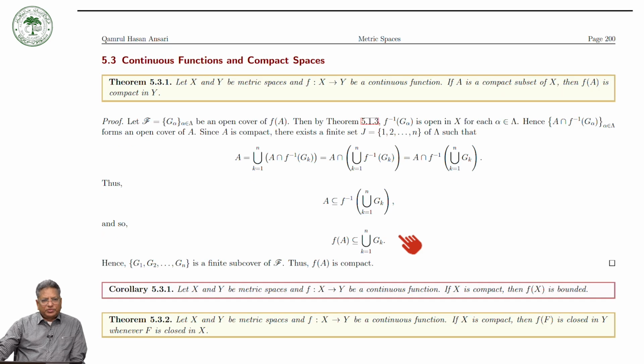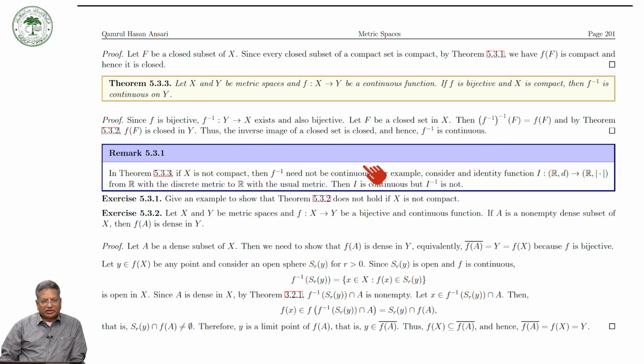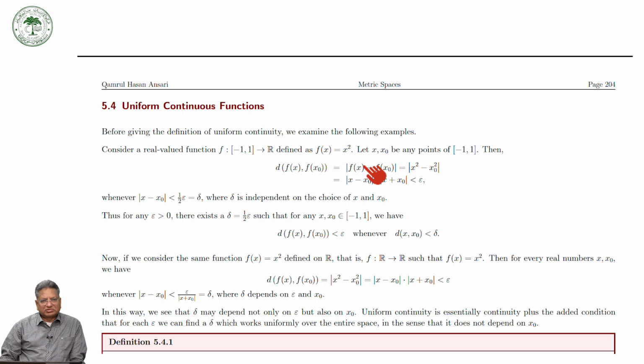And then we proved that the continuous image of a compact set is compact. So that was a very important result. So the continuous image of a compact set is compact. And then several exercises.